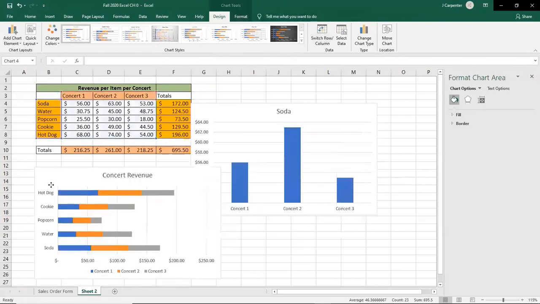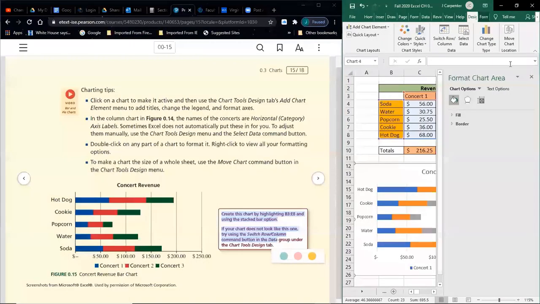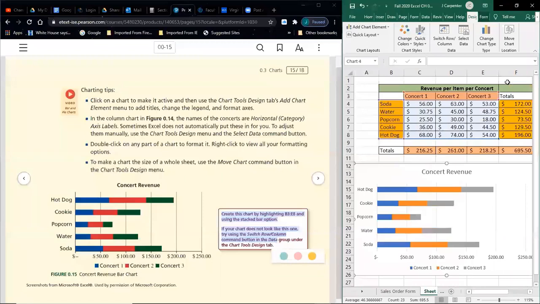So let's see if that looks pretty good in comparison to what the book has. Let's close that. These little submenus pull up sometimes when you go to do things like that, changing titles, changing axes titles, anything like that. Okay, so the colors are different. If you needed to change the colors, I bet you could do that through all of those options. Again, not the point of this, so I'm not going to worry about it. But in terms of widths and everything, labeling, everything looks really excellent.